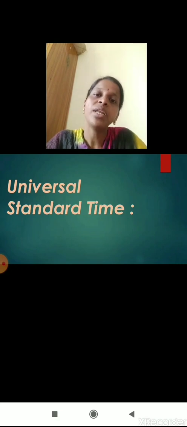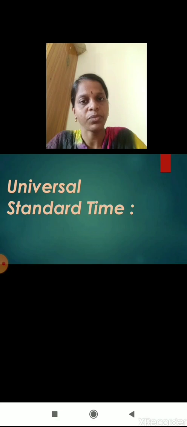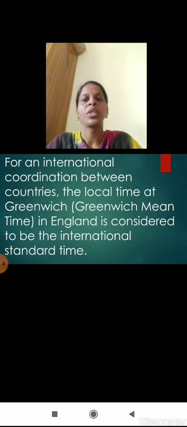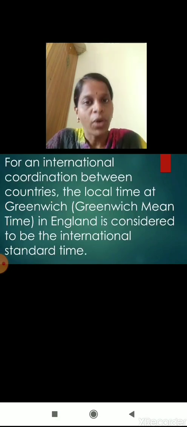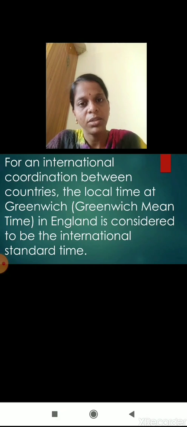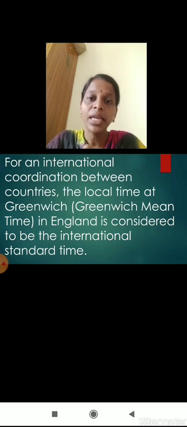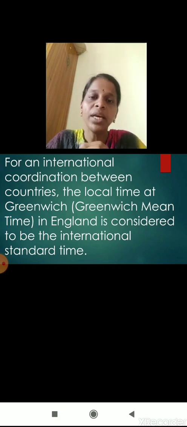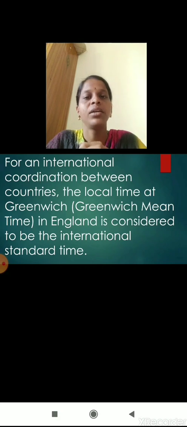So at that time we need a universal standard time. For that, let us learn in detail about universal standard time. For international coordination between countries, the local time at Greenwich, that is Greenwich Mean Time in England, is considered to be the international standard time.